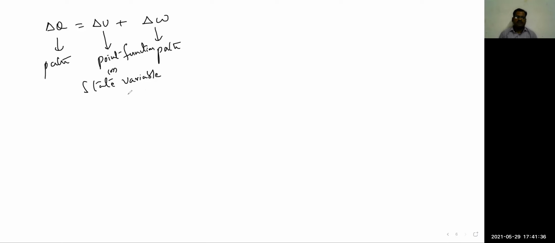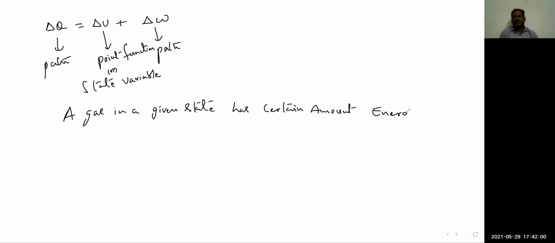So one thing is, a gas in a given system or a gas in a given state has a certain amount of energy. If I say this statement, that is meaningful.